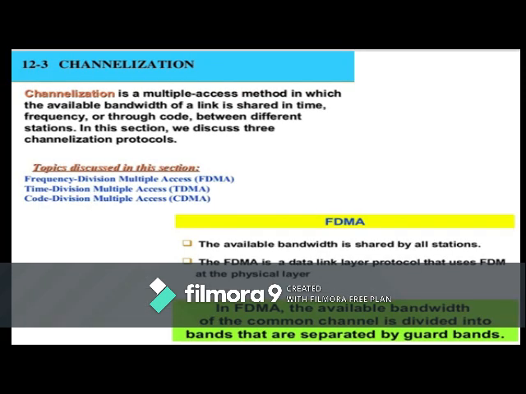So next we have the last method, called channelization. In channelization, we have a multiple access method in which the available bandwidth of a link is shared in time, frequency, or through code. That is in the form of FDMA, TDMA, and CDMA. These three methods, the first being frequency division multiple access, called FDMA.